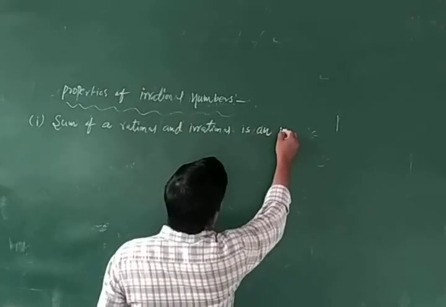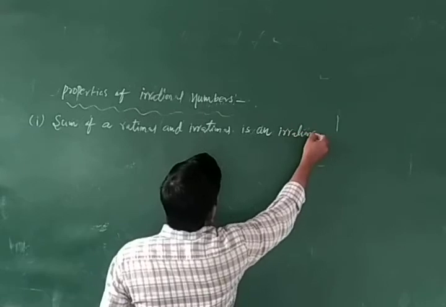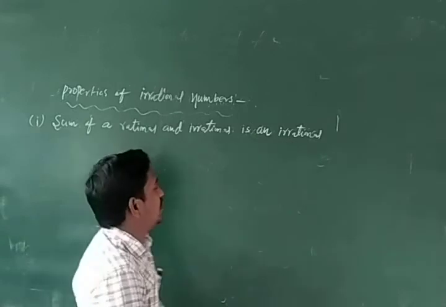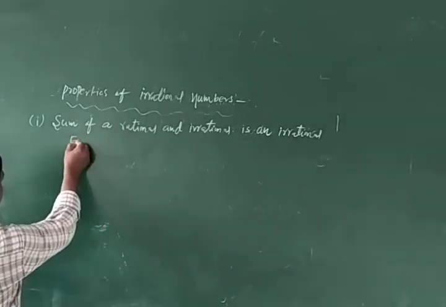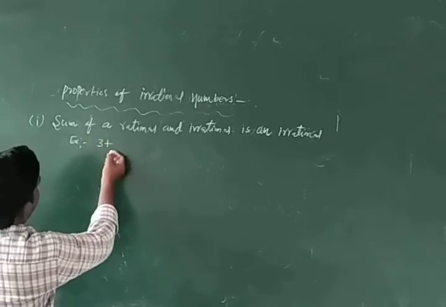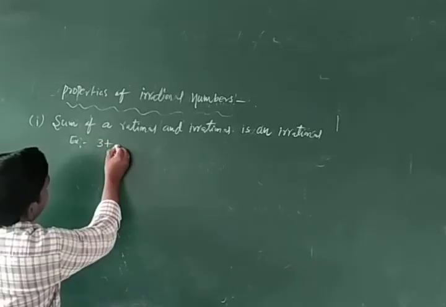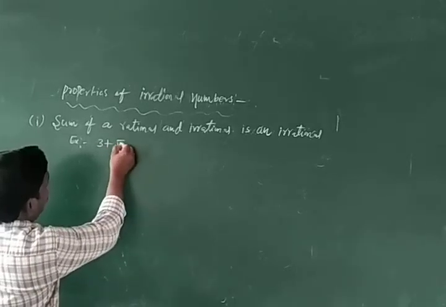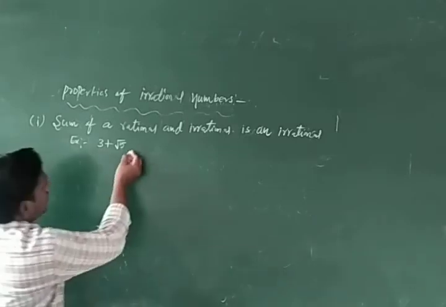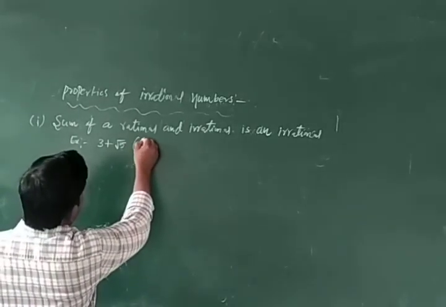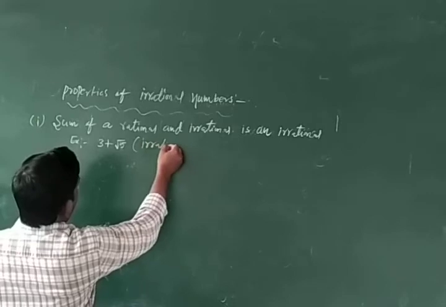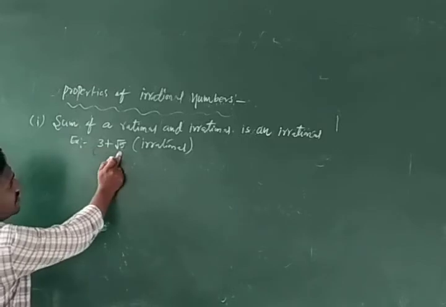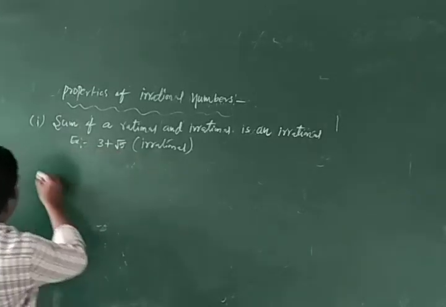Examples. 3 plus 3 is a rational. 3 plus root 3, 3 plus root 5. Root 5 is an irrational. 3 plus root 5: 3 is a rational, root 5 is an irrational. The sum is irrational. Okay.